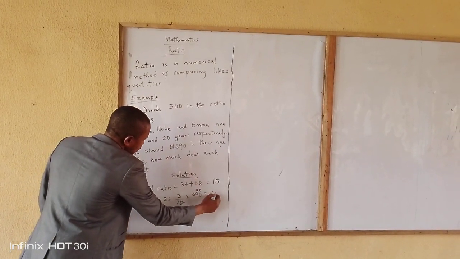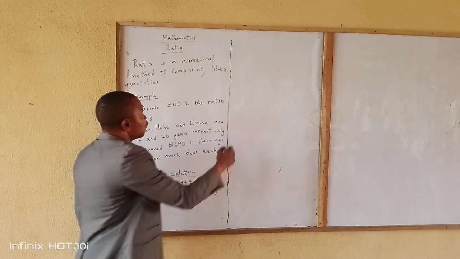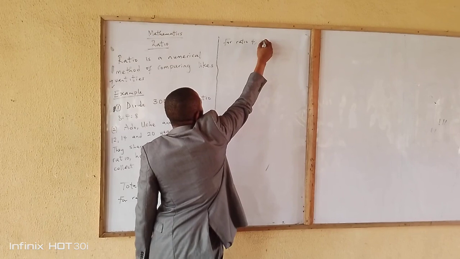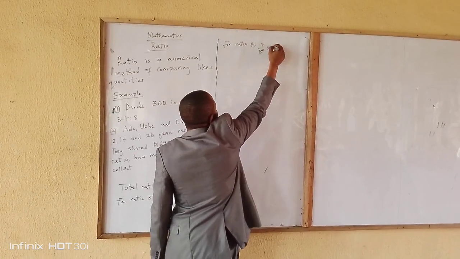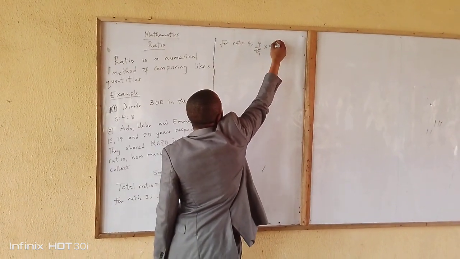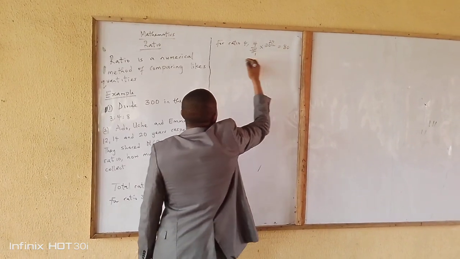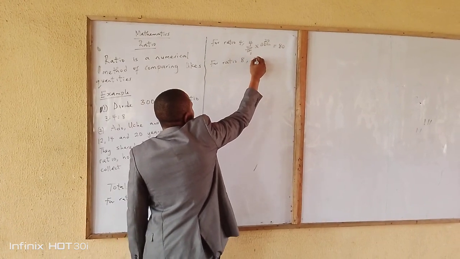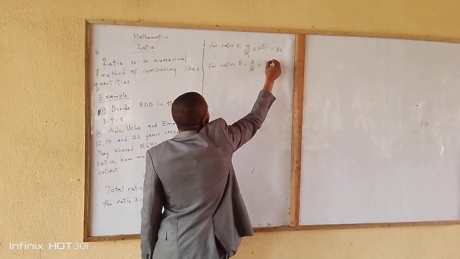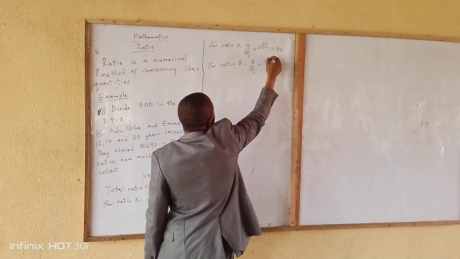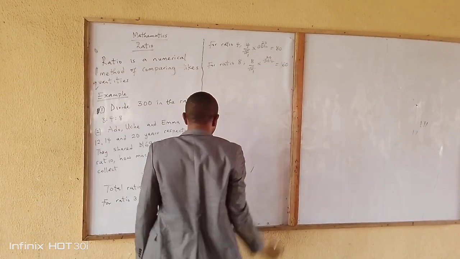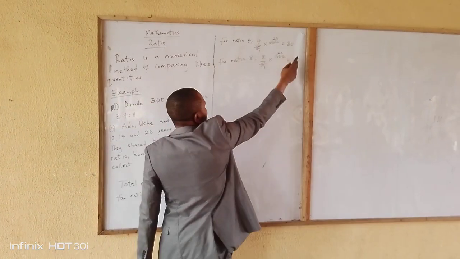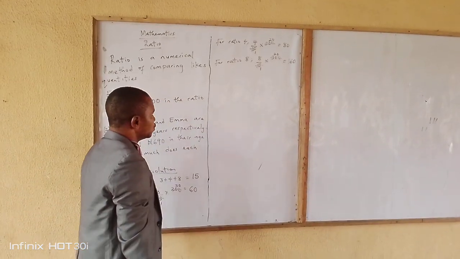15 into 15 is 1, 15 into 300 is 20. 3 times 20 will give us 60. Then for ratio 4, we are going to have 4 over 15 times 300. 15 into 15 is 1, 15 into 300 is 20, the answer will be 80. Then for ratio 8, we are going to have 8 over 15 times 300. 15 into 15 is 1, 15 into 300 is 20. 8 times 20 will give us 160. And by the time you add 60 plus 80 plus 160, it's going to give you 300.